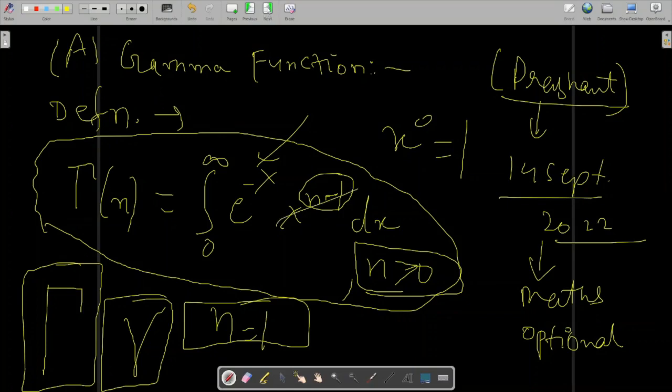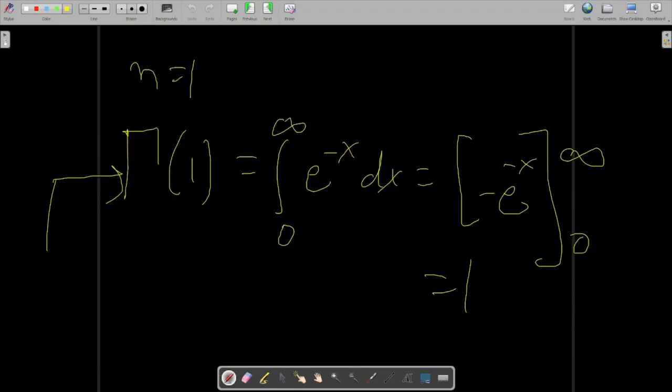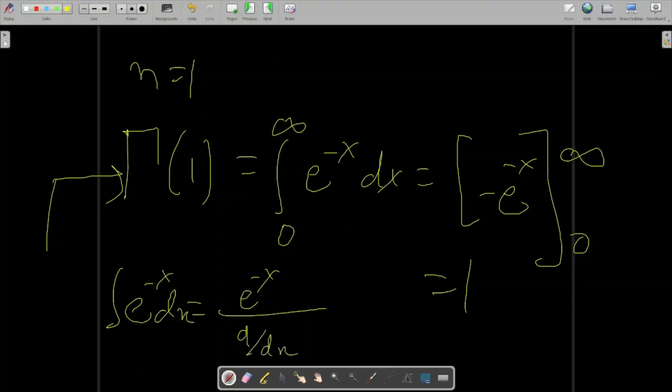So what will happen is that this thing is going to come, the integration 0 to infinity e to the power minus x dx. You know this very well: how do you find the integration of e to the power minus x? Clearly you will write this thing, and then you will differentiate like this. This you have learned in your lower classes, I need not tell this. But still I am telling this because someone might be having a lot of pain in it, and I don't want anyone to be in pain.